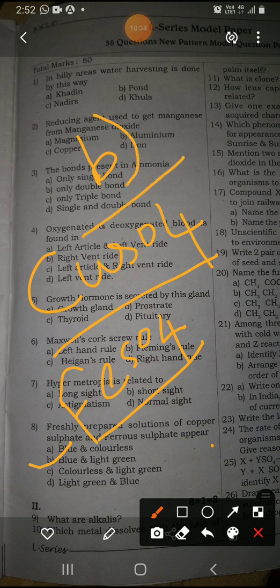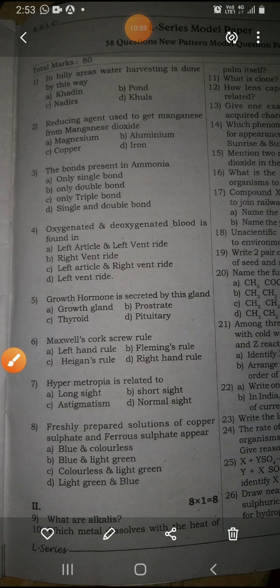So freshly prepared copper sulfate and ferrous sulfate solutions look blue and light green, but not blue and colorless, that is wrong. Colorless and light green, wrong. Light green and blue, wrong. So actually blue and light green will be our right answer. Got it. So these are the 8 questions that we have discussed.